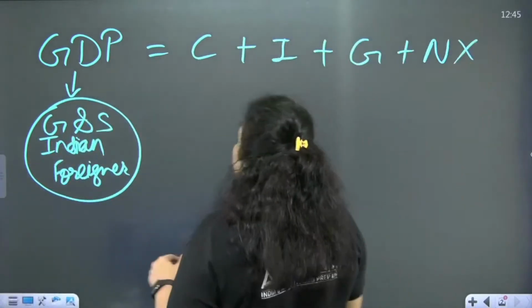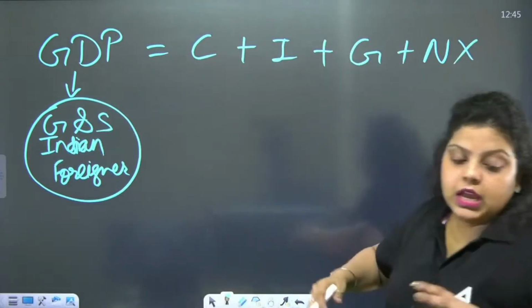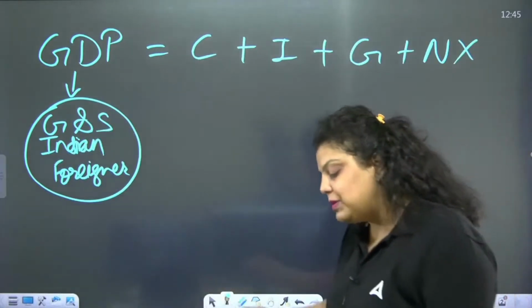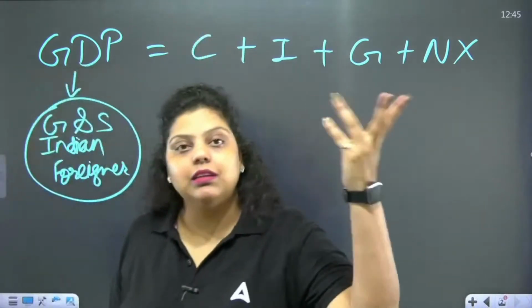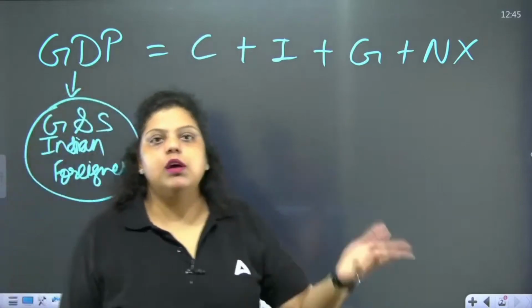This is the formula for how you can calculate the GDP. If you want economic growth, it means an increase in production. If the production increases, the GDP increases. If the GDP increases, economic growth will increase.